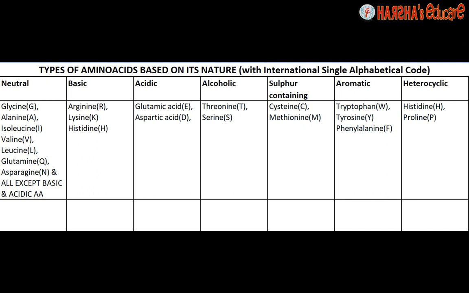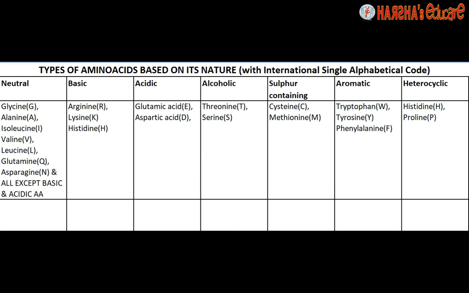Alcoholic amino acids are threonine and serine. Sulfur containing are cysteine and methionine. Aromatic are tryptophan, tyrosine and phenylalanine. Heterocyclic are histidine and proline. Now see, these 4 groups are classified on a different criteria and the first 3 groups are classified on a different criteria. However, you have to remember this categorization properly.